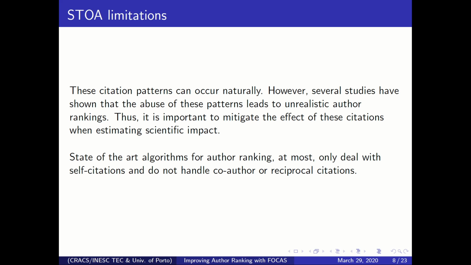So it becomes important to mitigate the effect of these citations when you want to estimate scientific impact. Another thing to keep in mind here is that the state-of-the-art algorithms for author ranking, at most, only deal with self-citations, and they just remove them, and they do not handle co-author or reciprocal citations, which is a problem for the author ranking problem.